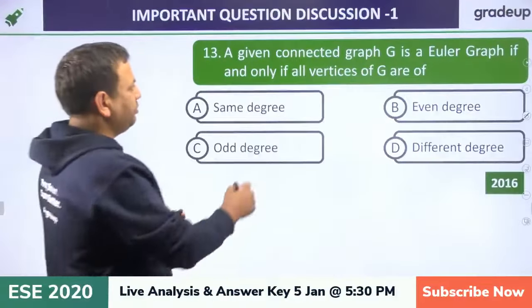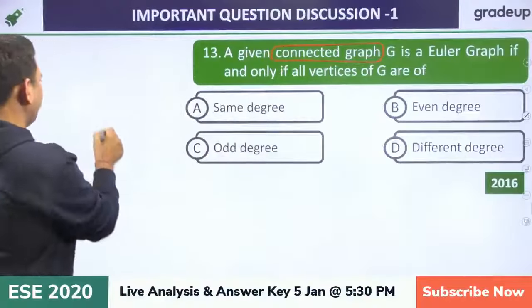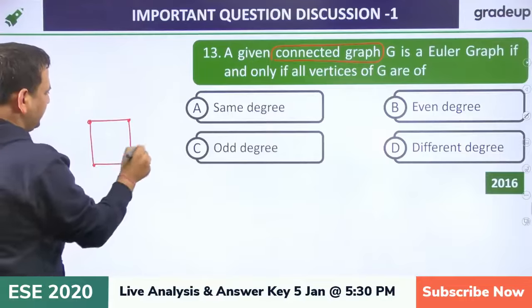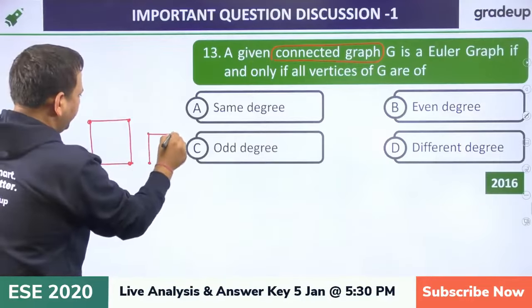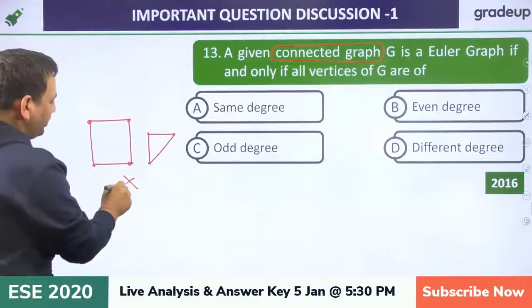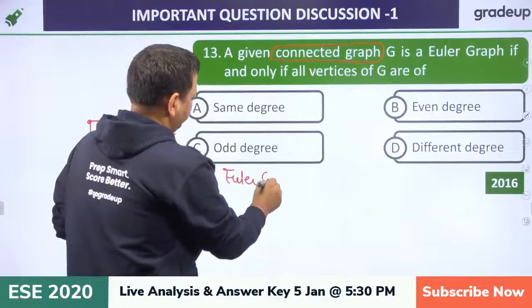Again, there is a property. So most important is what? It should be a connected graph. Remember, if a graph is not a connected graph, suppose I am writing this as a graph. Okay, the degree of each vertex is even, but is it not a Euler graph? Now what is a Euler graph? Euler graph is what?